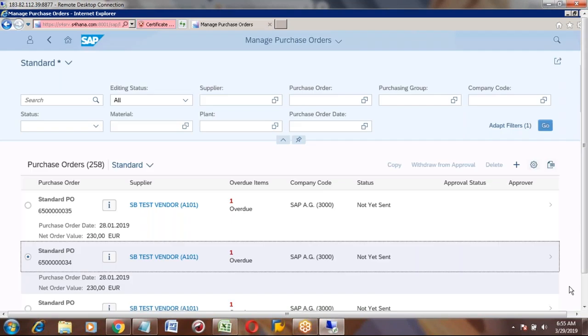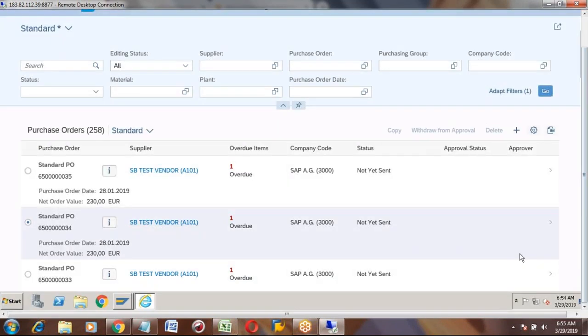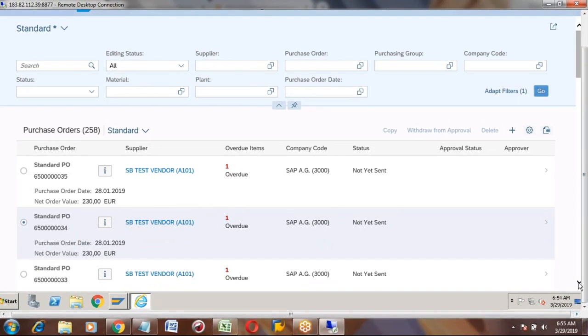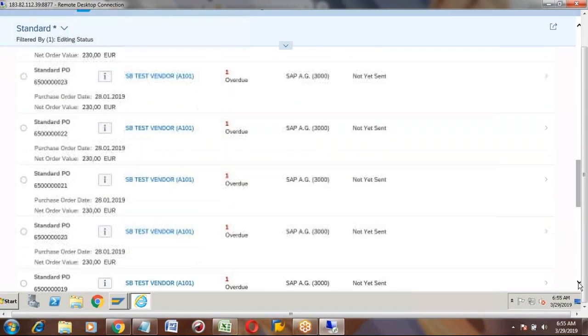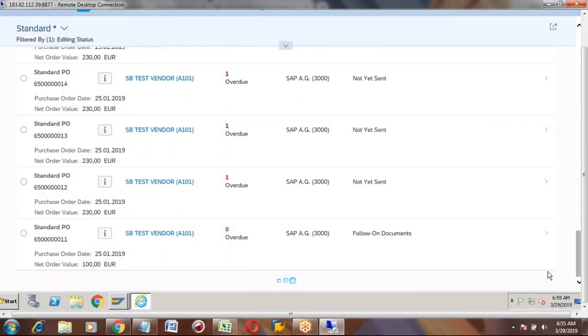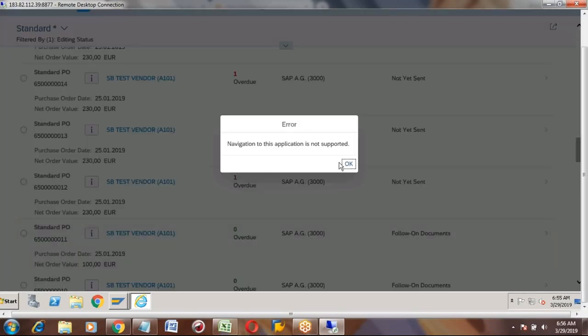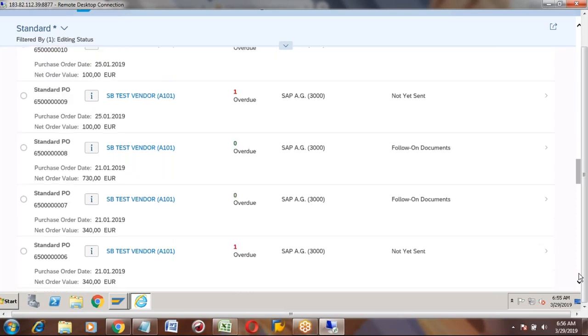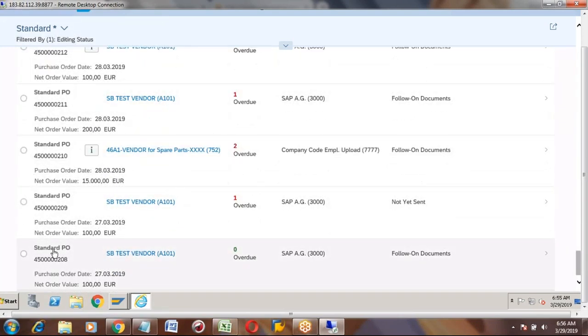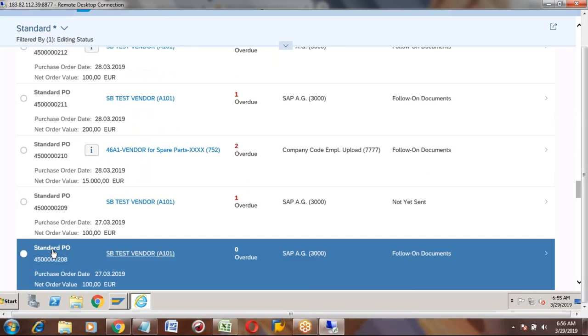All these are the purchase orders. I don't know what is the reason, it is not opening actually.